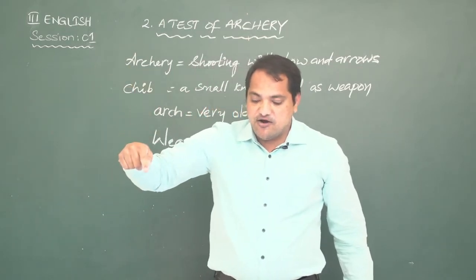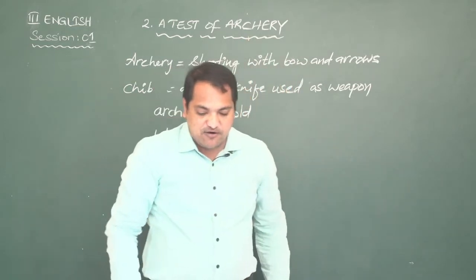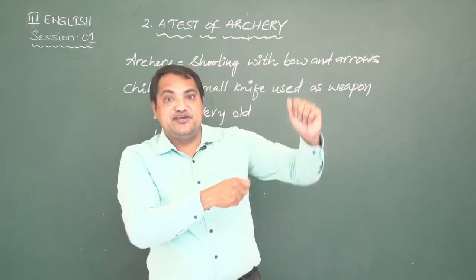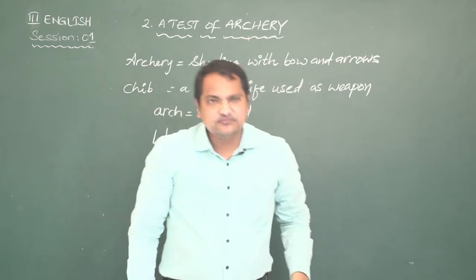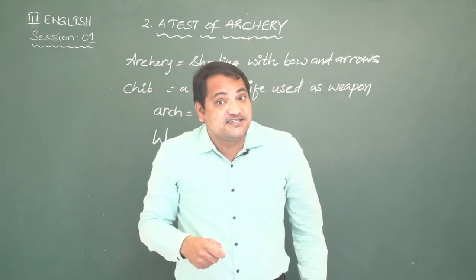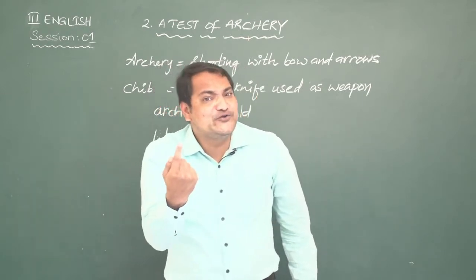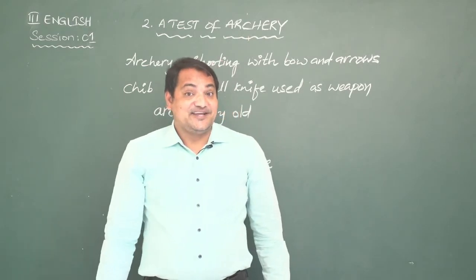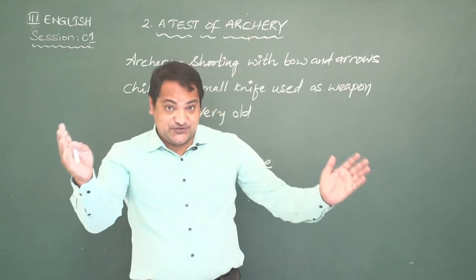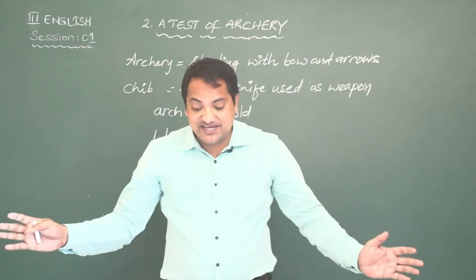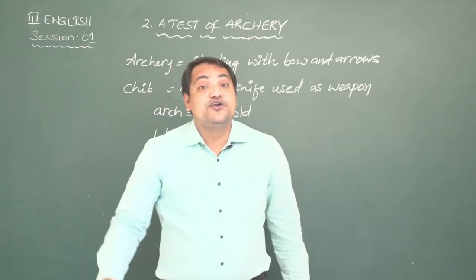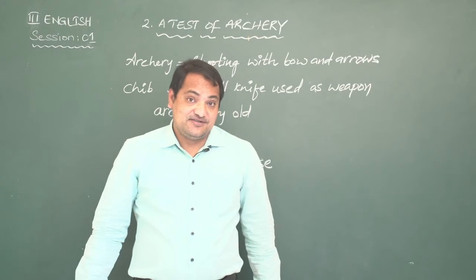Put the arrow onto your bow. I am ready, sir, said Bhima. Then Dronacharya asked Bhim, what do you see? Then Bhima said, I see a tree, the blue sky behind it, and a bird on one of the branches.